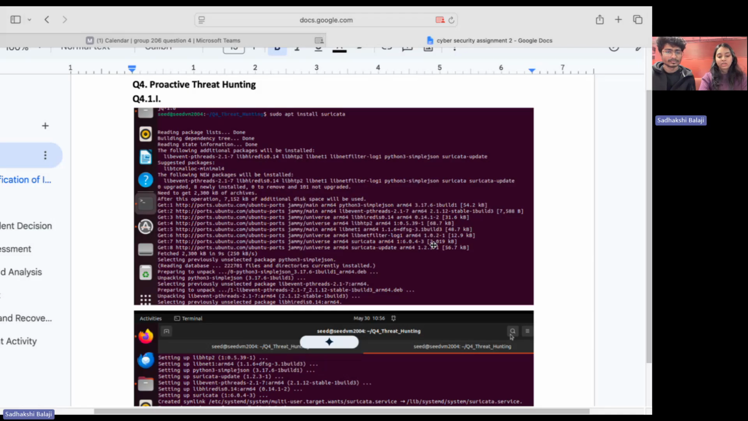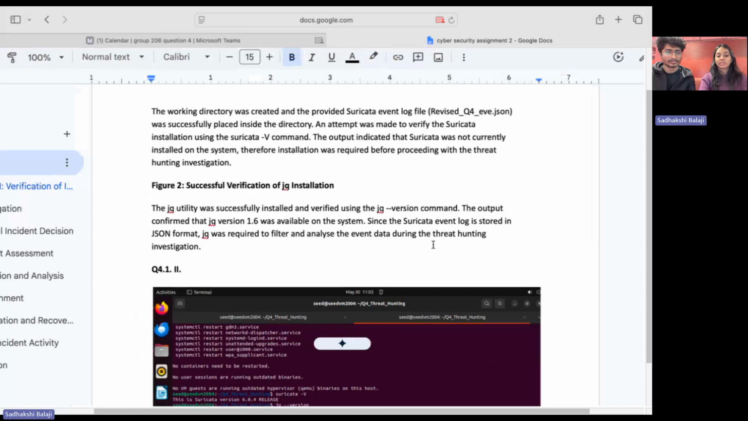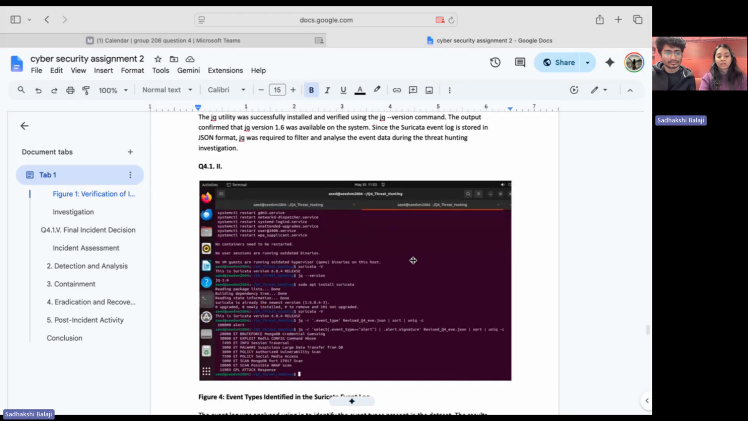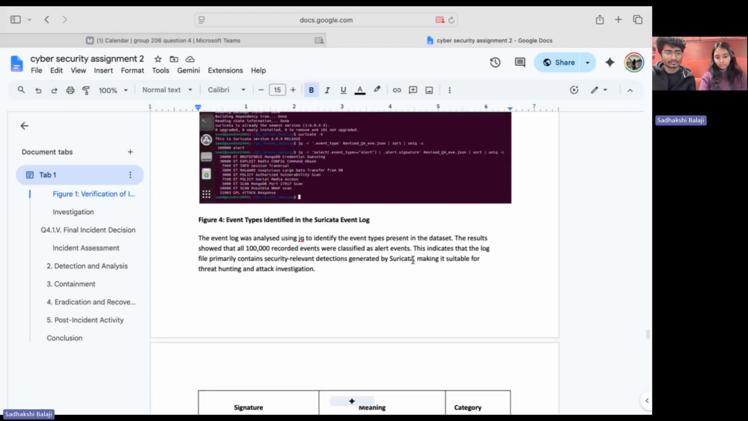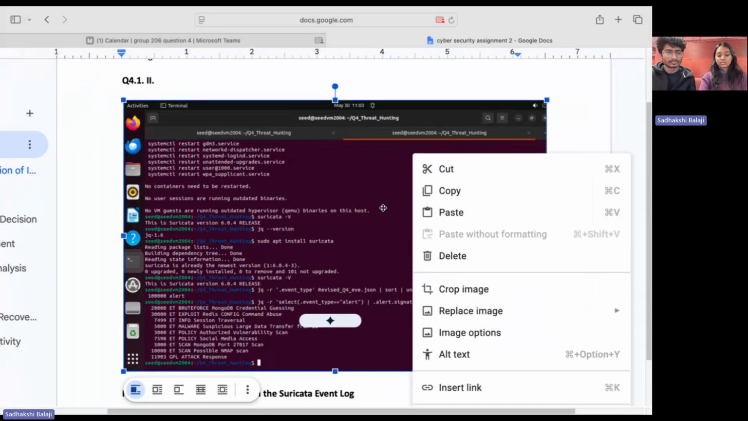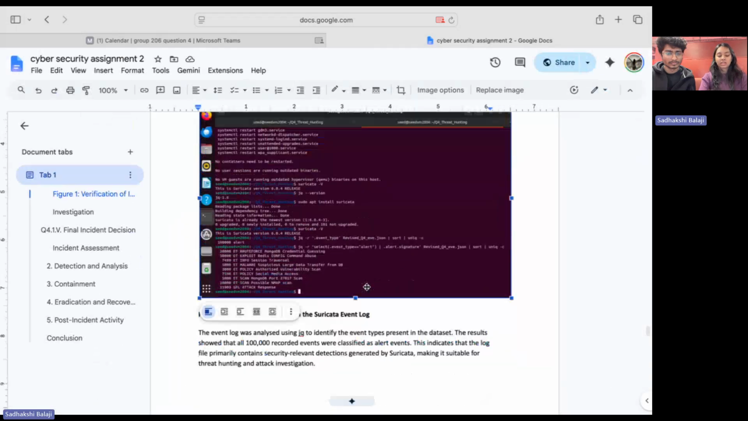My second step was to understand what kinds of events were recorded in the log file. Using jq, I examined the event types present in the database. The results showed that all 1 lakh records were alert events. This immediately indicated that the log contained security related detections rather than normal network activity.